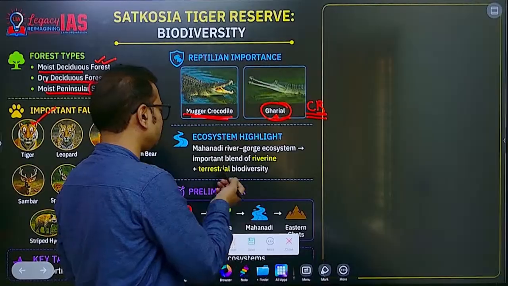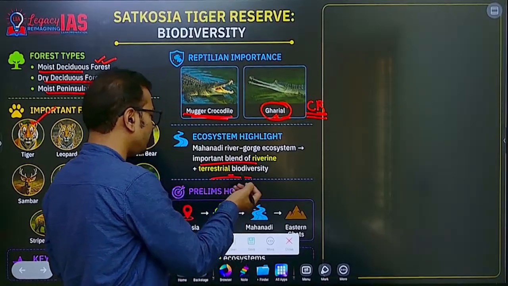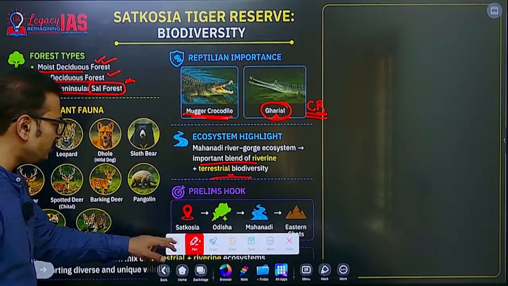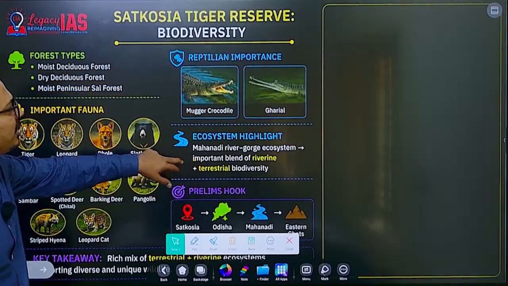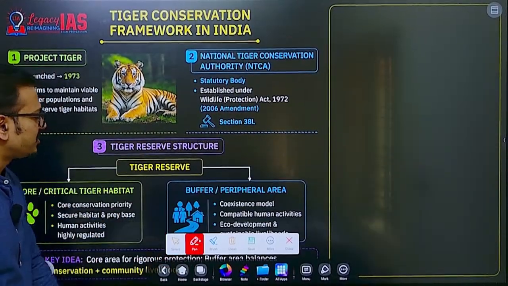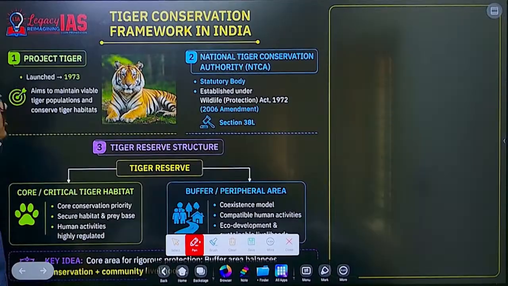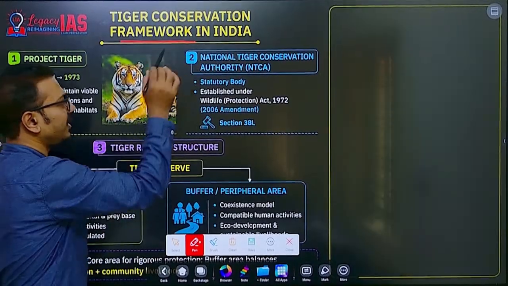Ecosystem highlight: yes, the basics we have just talked about, and you should know that this particular habitat is important as a part of the Eastern Ghats. Now in terms of the tiger conservation framework in India, again basics are important from a prelims perspective.